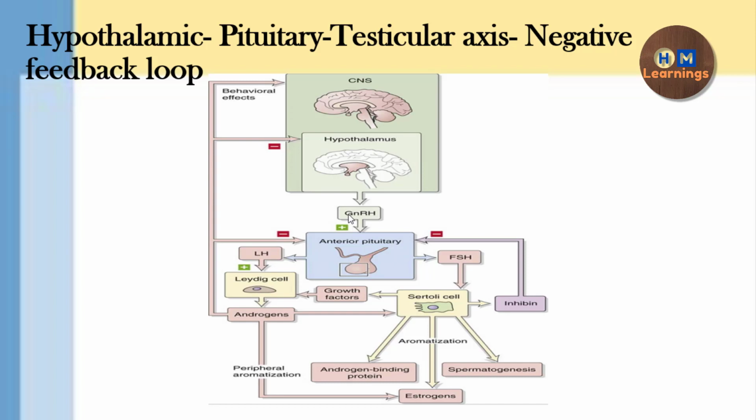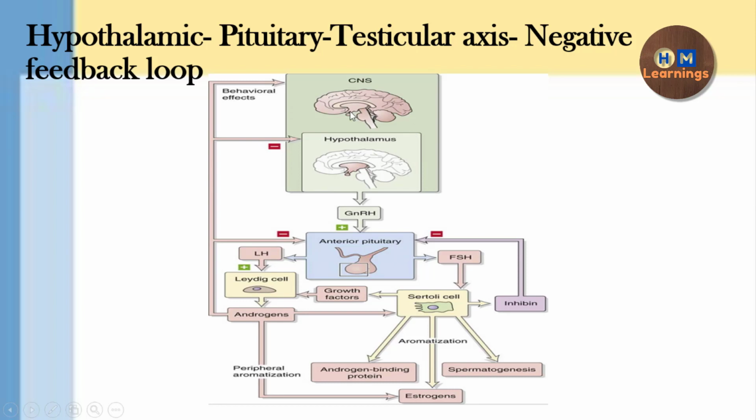This diagram is showing you how it is happening. If you don't know the basics of this, I have already made a video on the hypothalamic pituitary axis. It actually explains the layout of this video. So if you haven't watched that video, please go and watch it. Another term used in this video is a negative feedback loop. For that also I have made a video on homeostasis, in which I have discussed the negative feedback mechanism. Both these two videos are required to understand the concept. If you are not sure about your concept, please go and watch them. So we will start now.